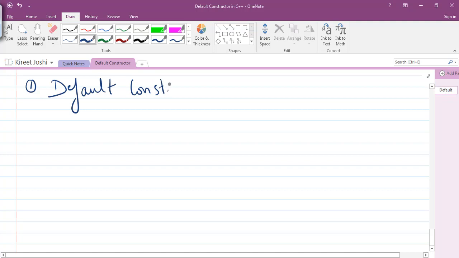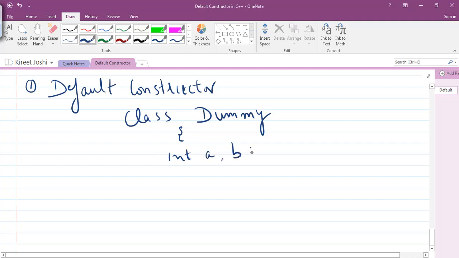To understand the concept of the default constructor, we will create a small program. I create a class and name it dummy, and inside this class I create, let us suppose, two variables, or data members, A and B, and I close this class.